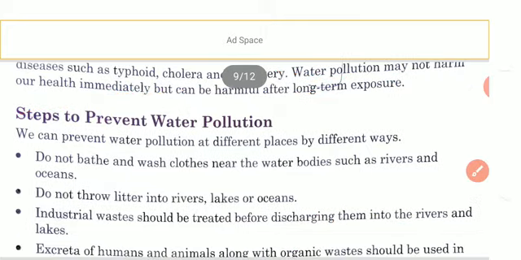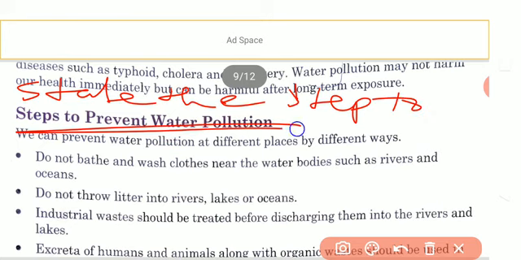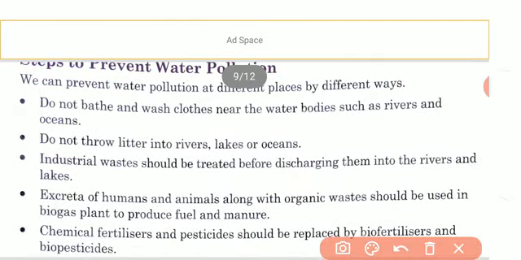Now another question comes over here. State the steps to prevent water pollution. It is one of the most important questions and I hope all of you know well what the answer to that question will be. So I am just going to explain each and every line.